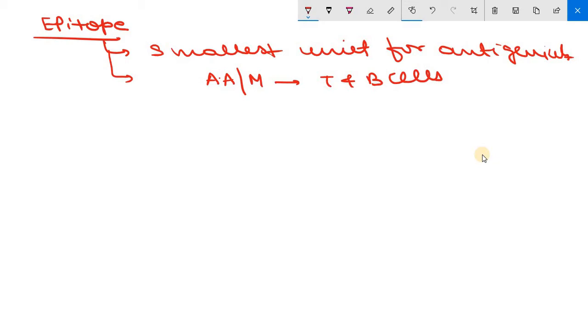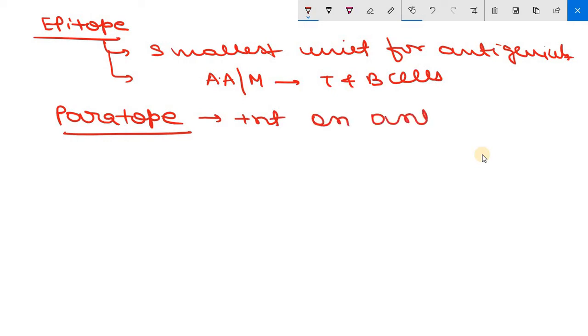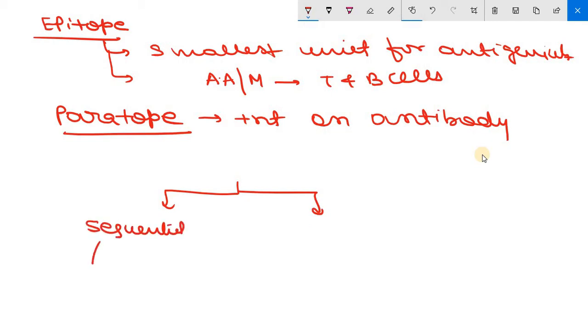Epitope is present on the antigen, and one more term, paratope, is present on the antibody. So this is the basic difference between epitope and paratope. Now epitopes are grouped into two categories. There are two types of epitopes. The first is sequential, sometimes also known as linear epitope. The second is conformational, sometimes also known as non-sequential.